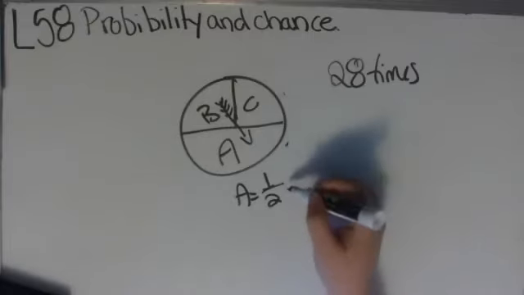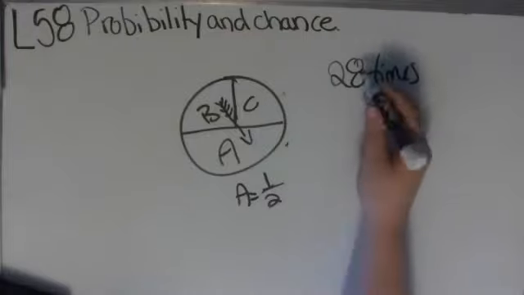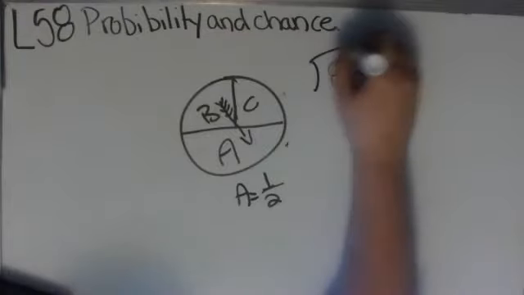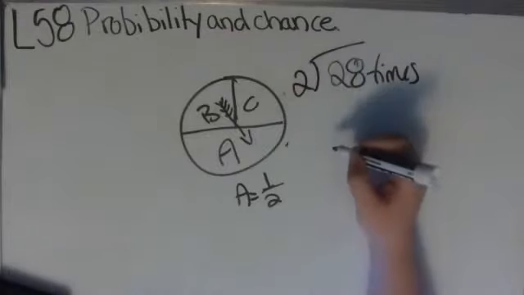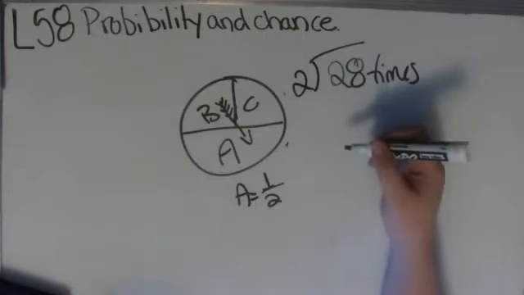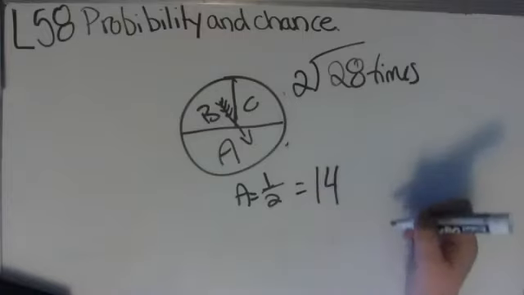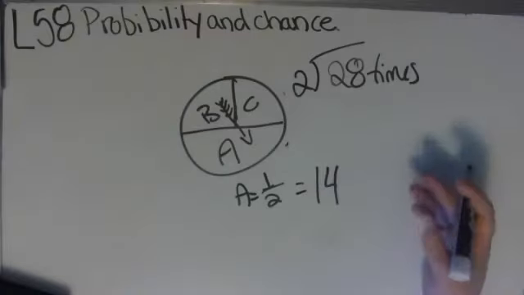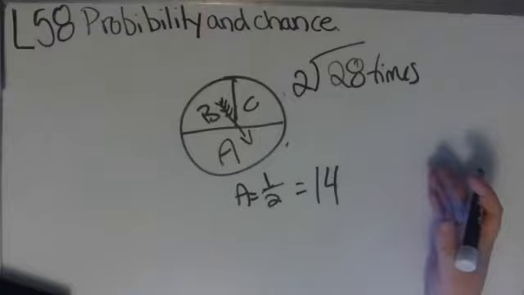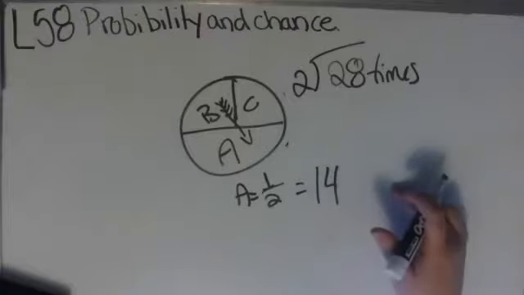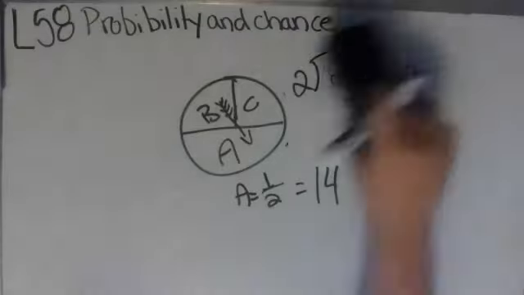exactly half of the time, which means we look at 28 and we divide by 2 to get half. What is half of 28? Well, half of 28 is 14. So she will get A 14 times if she spins 28 times.